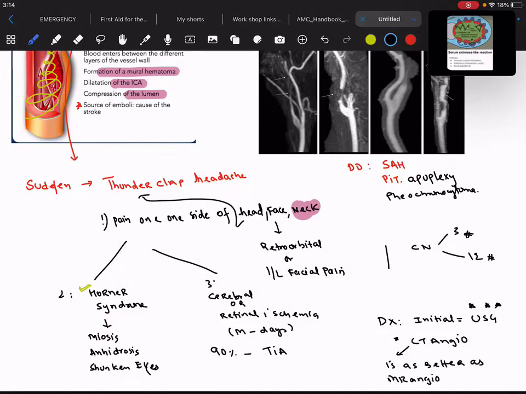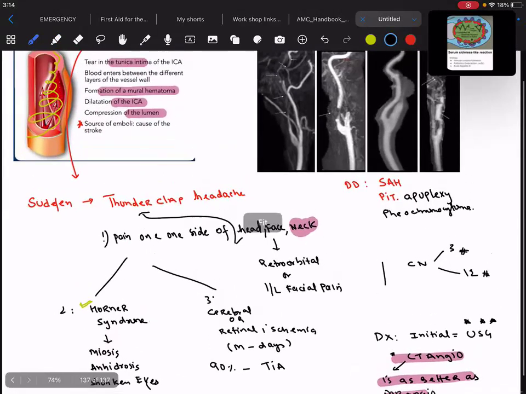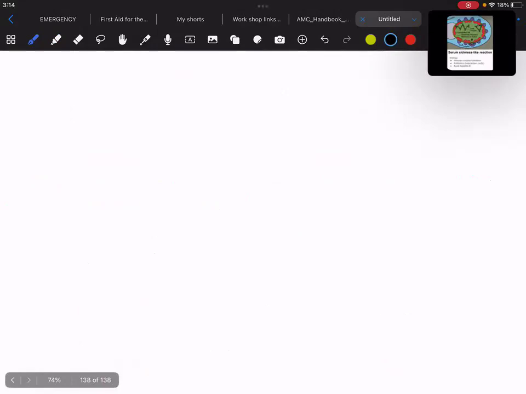So this is what you have to remember, and I request you, please just write it down, that the diagnosis is mostly done with the help of CT angio in case the patient is having what? Carotid artery dissection.